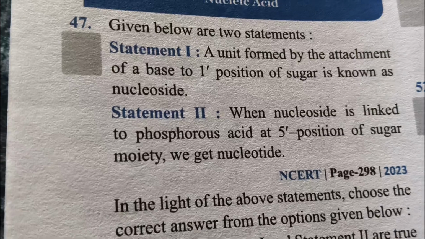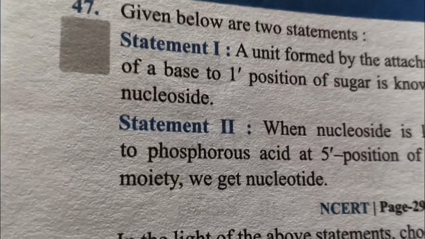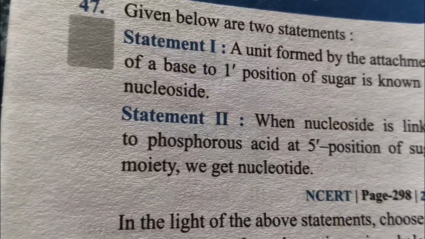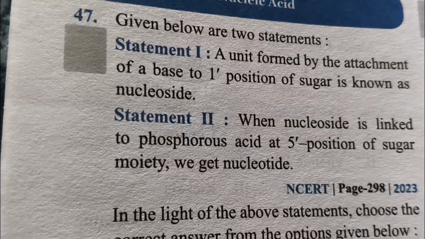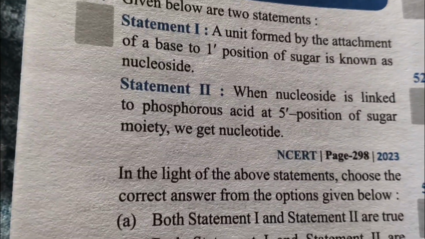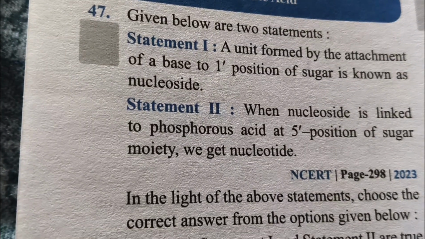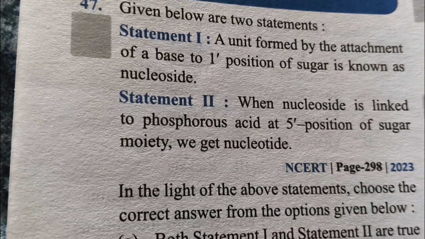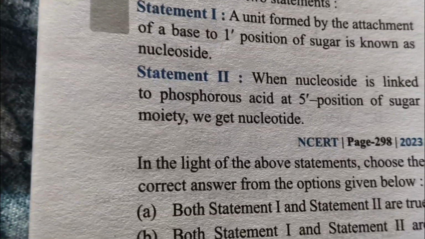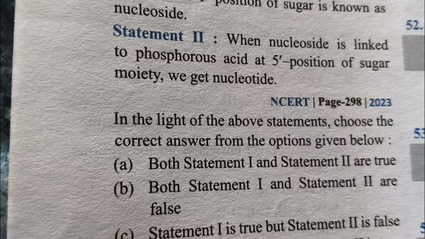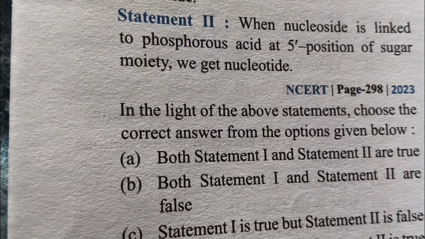A unit formed by the attachment of a base to one position of sugar is known as nucleoside. এটা কিন্তু আমরা সবাই জানি। স্টেটমেন্ট 1টা আমাদের ঠিকই আছে। স্টেটমেন্ট 2টা পড়ি। When nucleoside is linked to phosphoric acid at 5th position of sugar moiety, we get nucleotide. ঠিক আছে? So in the light of the above statement, choose the correct answer from the option given below.